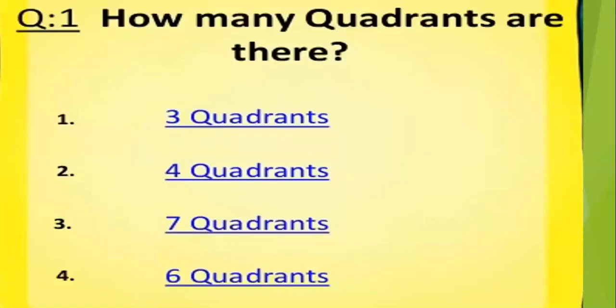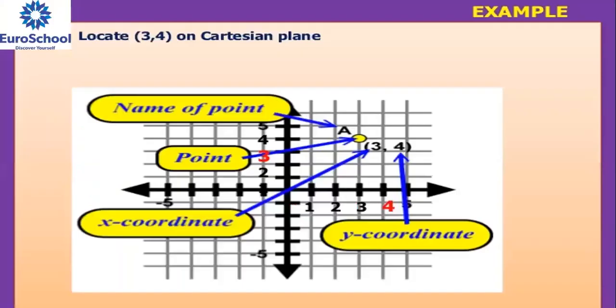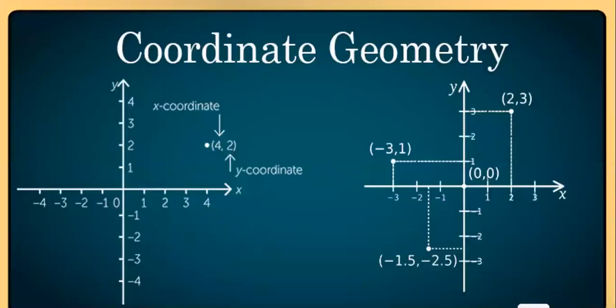How many quadrants are there? We know there are 4 quadrants. Now, plotting a point in the plane if its coordinates are given. Observe this figure: minus 3 is the x coordinate, then the y coordinate, and this is the name of the point. Now we'll plot points like this. They gave (2, 3), so the x coordinate is 2 and the y coordinate is 3. We plot it and give it a name if needed.